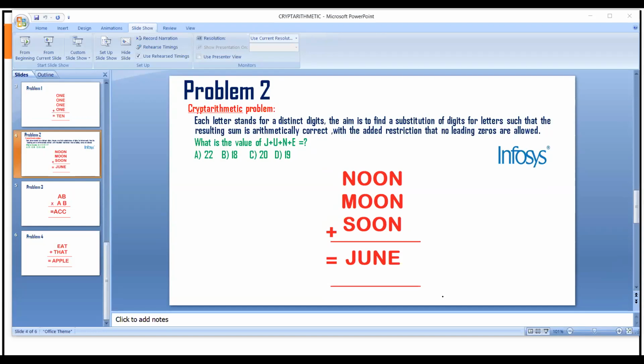Go with the method which I told you. It will help you to solve the question.